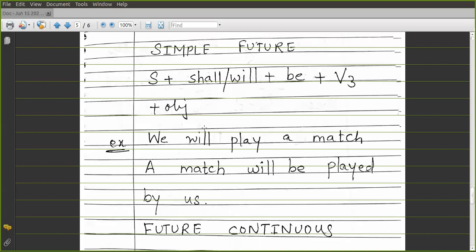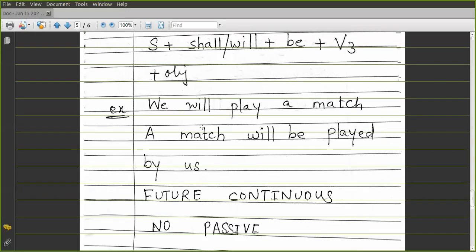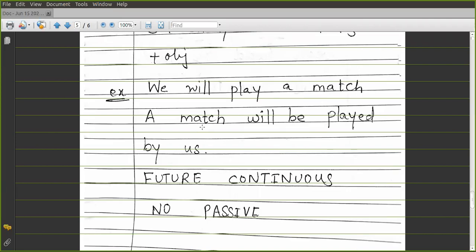So, we will play a match, a match will be played by us, according to the structure. Then in future continuous, no passive. As I have told you, there are certain tenses for which there is no passive structure.